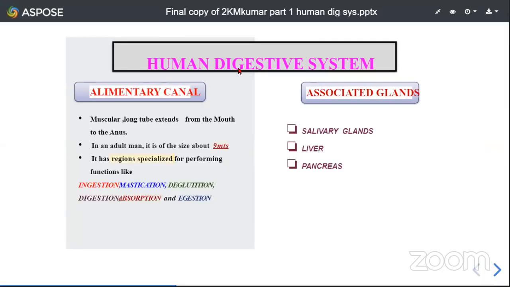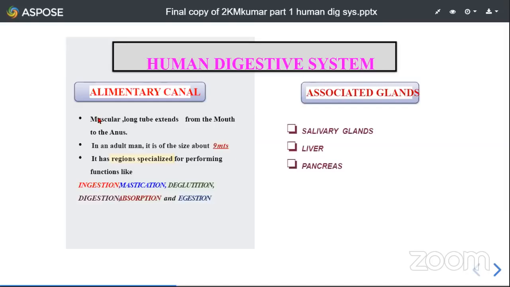The human digestive system is divided into two components. One is the alimentary canal, and the other is the associated glands. Both the alimentary canal and associated glands together form the human digestive system. Now let us go in detail. Alimentary canal. So how do you define alimentary canal?